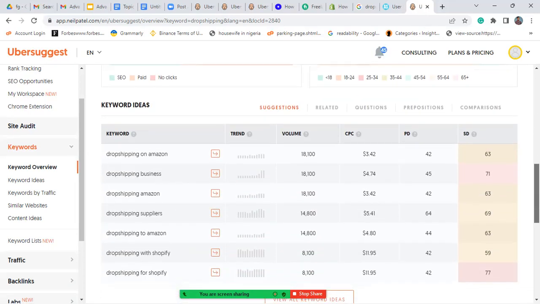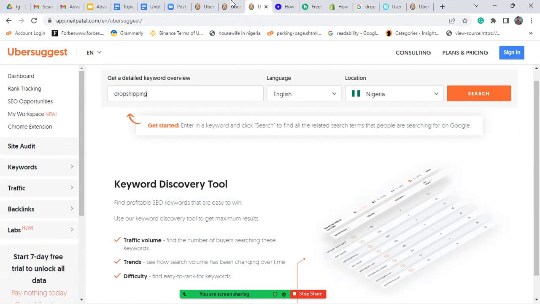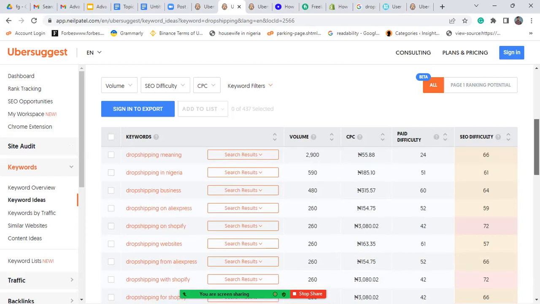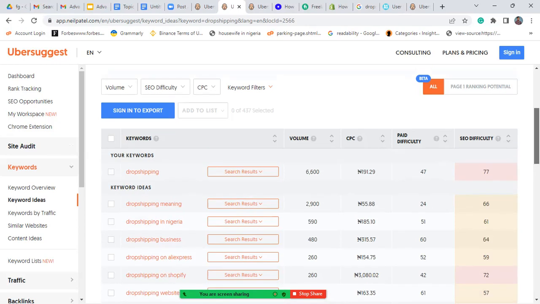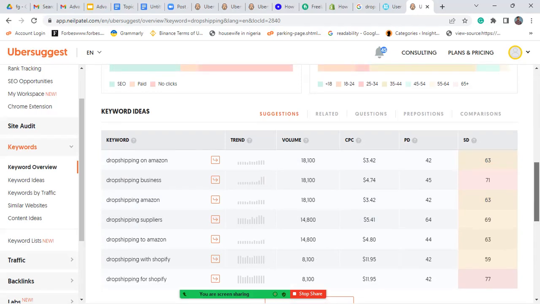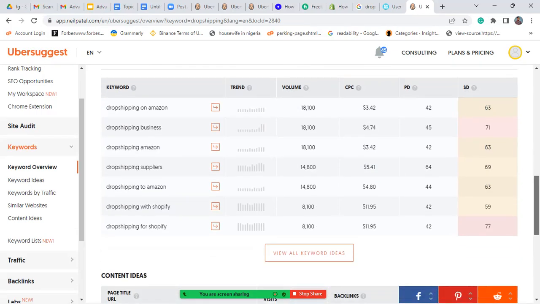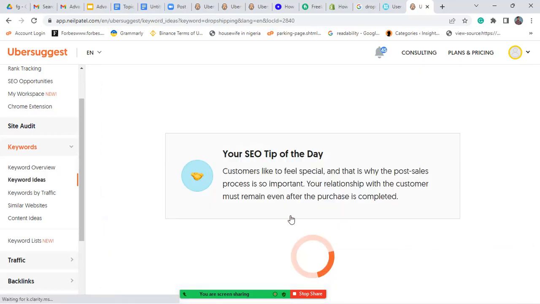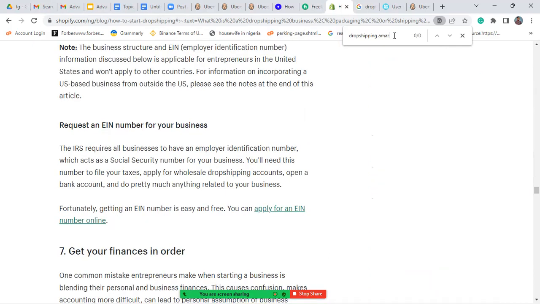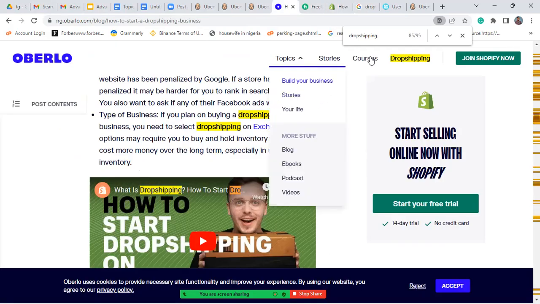Dropshipping on Amazon. In our Nigerian format, we were seeing dropshipping in Nigeria, dropshipping on AliExpress, dropshipping on Shopify, dropshipping website, dropshipping from AliExpress, and all these kinds of keywords. But this is what we are seeing here: dropshipping on Amazon, dropshipping business, dropshipping Amazon, dropshipping with Shopify, dropshipping for Shopify. Now, you will say, I'll search for dropshipping Amazon. This will not even use the keyword again. Let's see, maybe overload it.